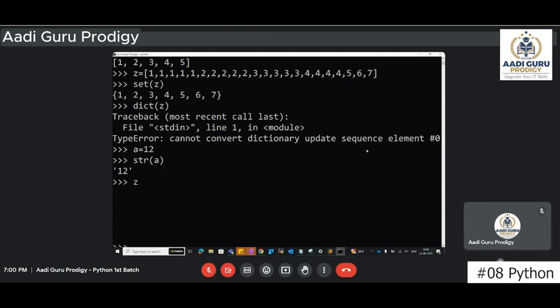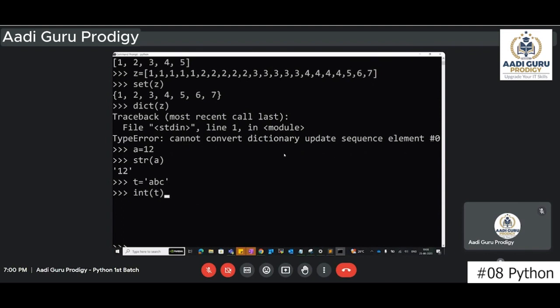Okay. Now if I have T equals A, B, C, and I do int of T, then what will happen? It will show an error. Correct. Why? Because it's alphabets and not digits.